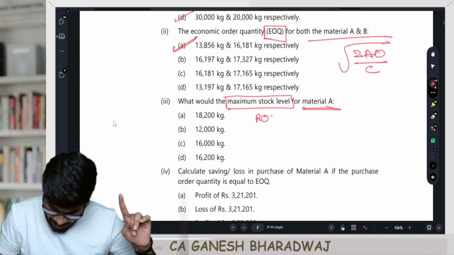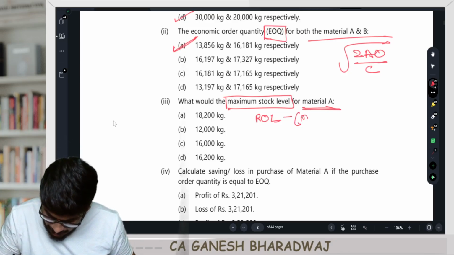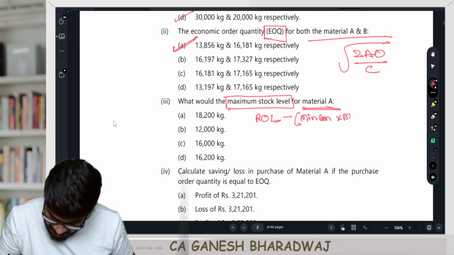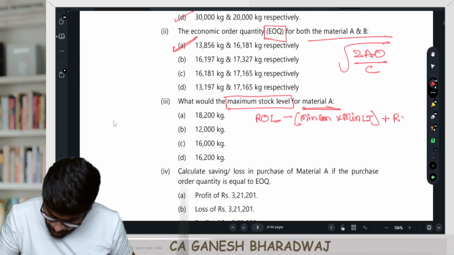Reorder level, minus minimum consumption into minimum lead time, plus reorder quantity.